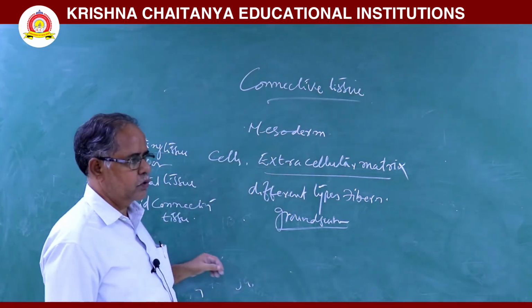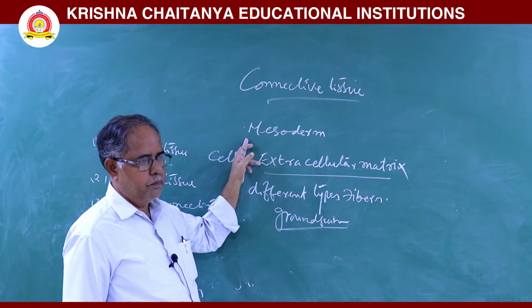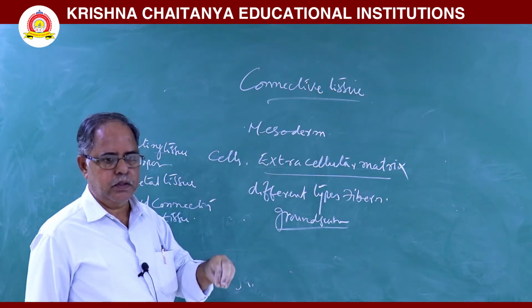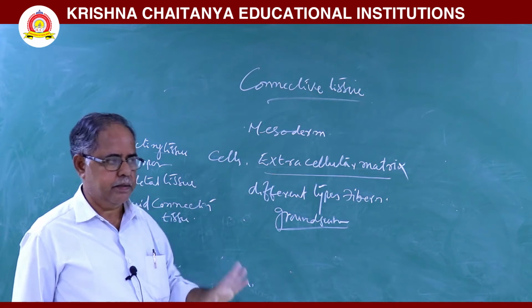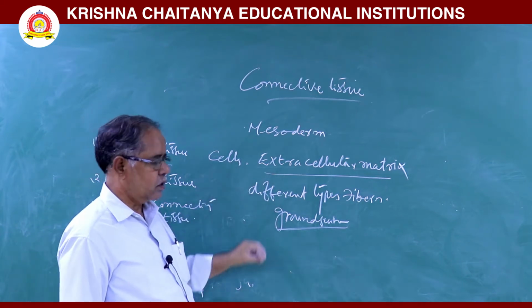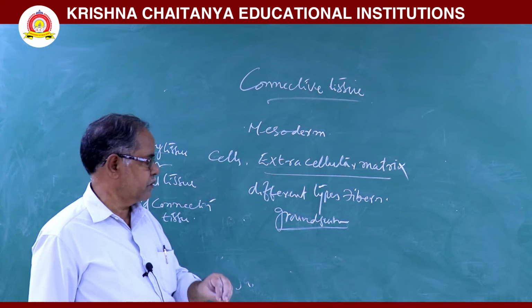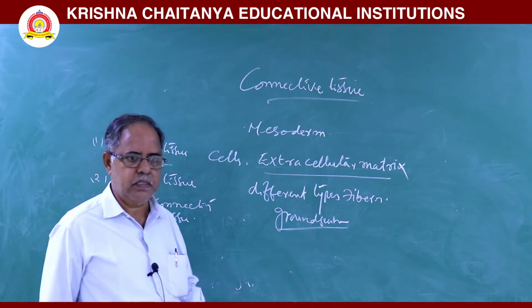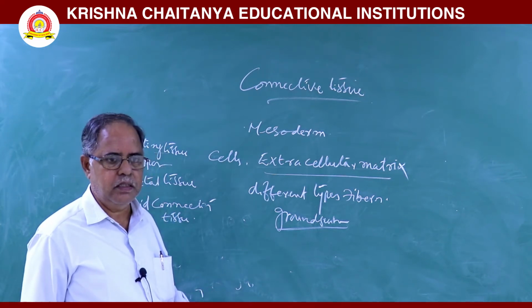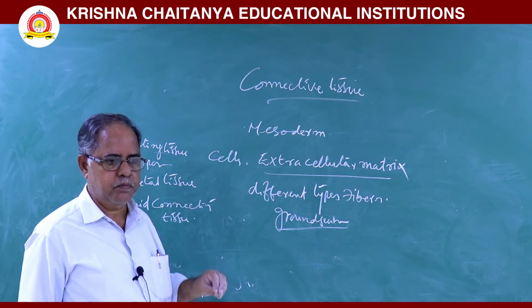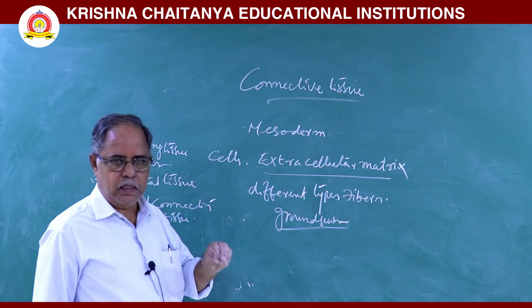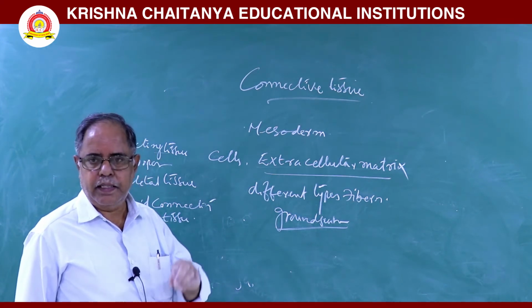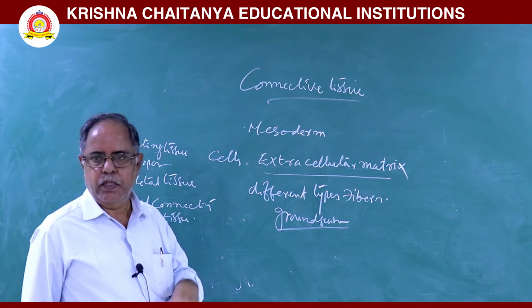This connecting tissue originates from mesoderm. In this connecting tissue, cells and extracellular matrix are there. In this extracellular matrix, different types of fibers are there and ground substance is there. In this ground substance, water, polysaccharides, proteins are there. Next, these fibers give strength, support and flexibility.